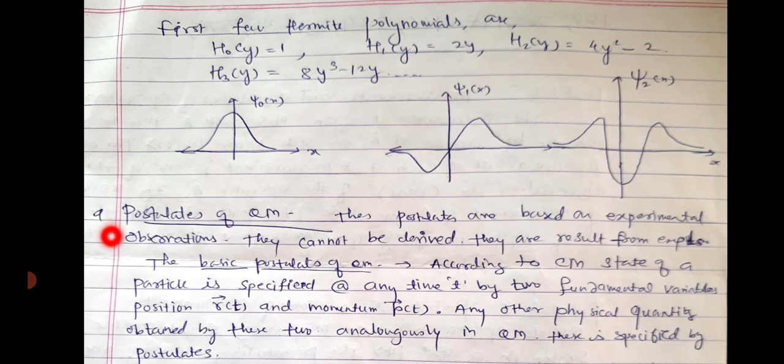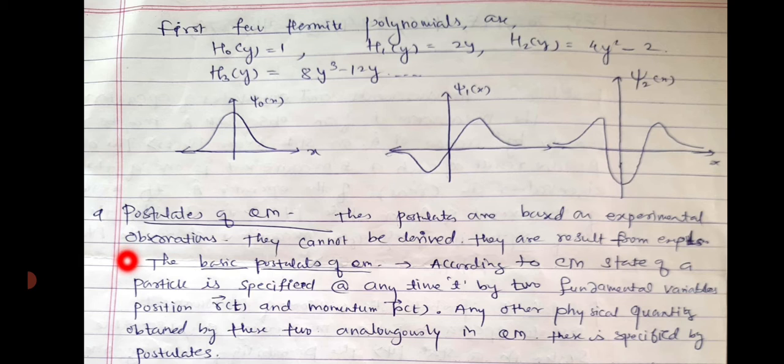Now the next point we are going to study is the postulates of quantum mechanics. Postulates are based on experimental observations. So we cannot derive those postulates mathematically, but they are the result of experimental observations. So these are the very basic things. The basic postulates of quantum mechanics are five in number, and we are going to study each one by one in detail.